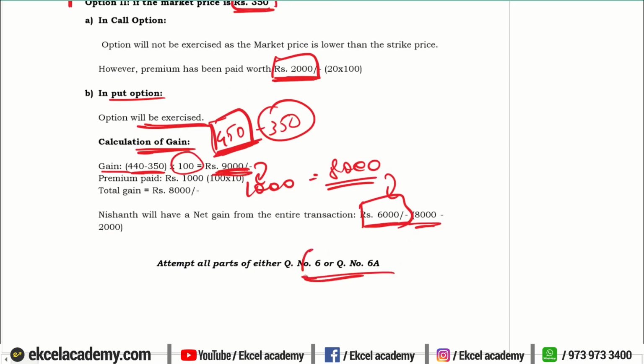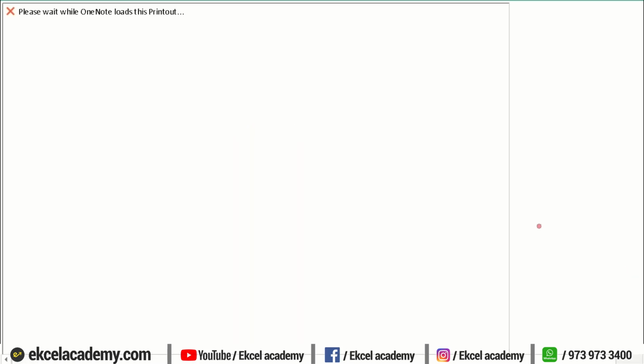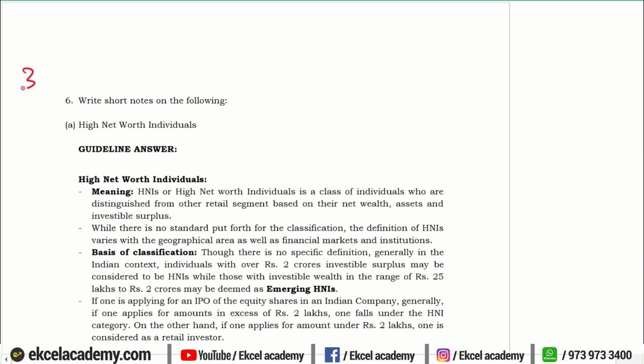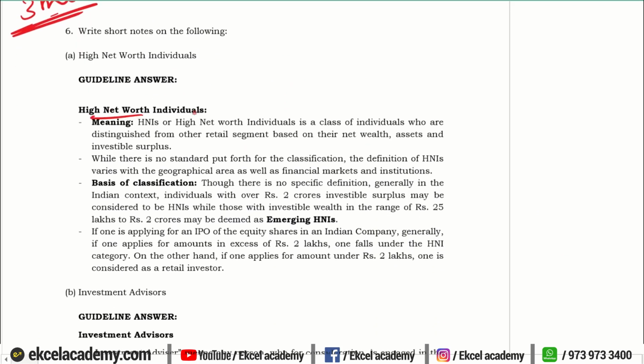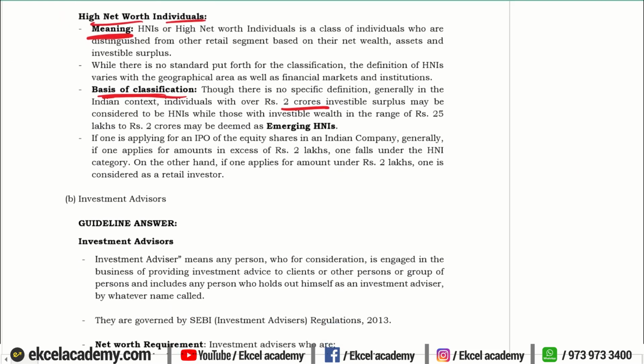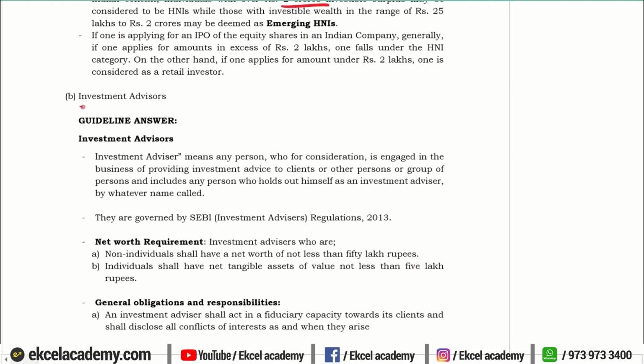Moving to the last question, question 6 or 6A. You have an option. These are all 3 marks questions, so keep it short, limited, and to the point. Who are high net worth individuals? Give their meaning, and what is the basis of classification? On the basis of the limits that have been set, how will you classify a person as a high net worth individual? Next, investment advisors. We will say who is an investment advisor, what are the regulations under which they are governed, what are the net worth requirements, and what are the primary roles and responsibilities.